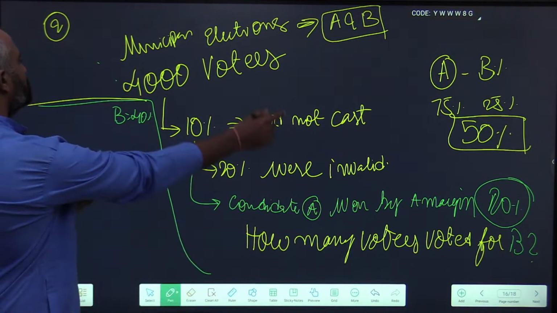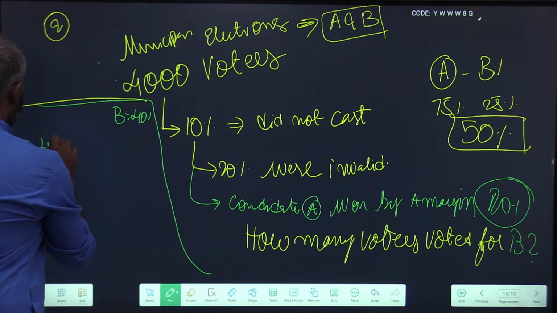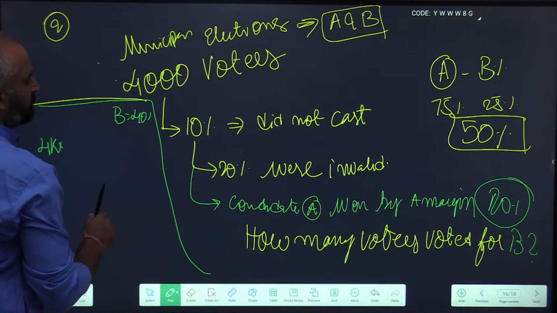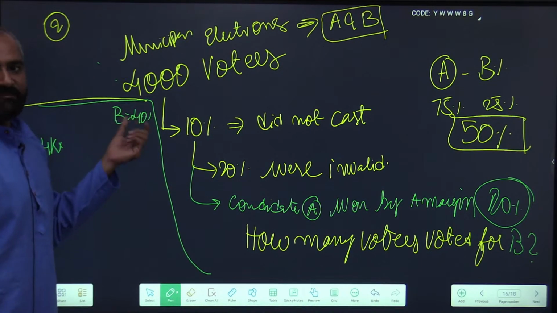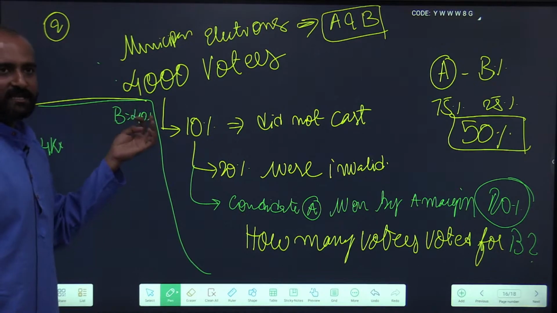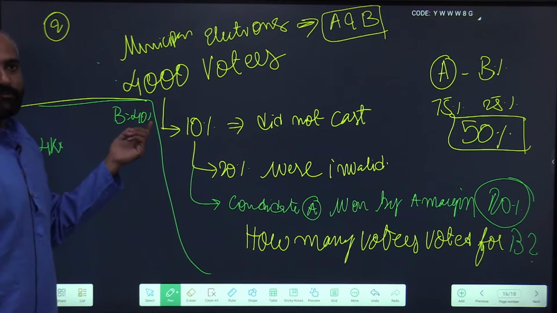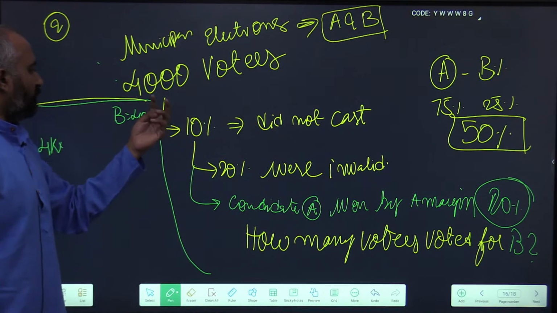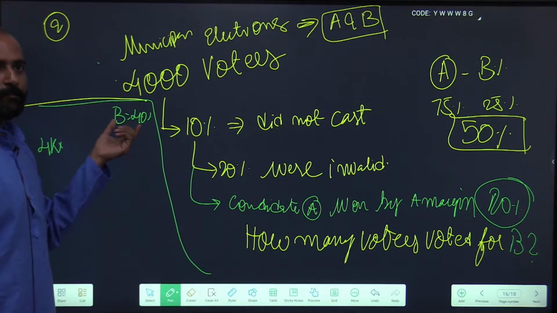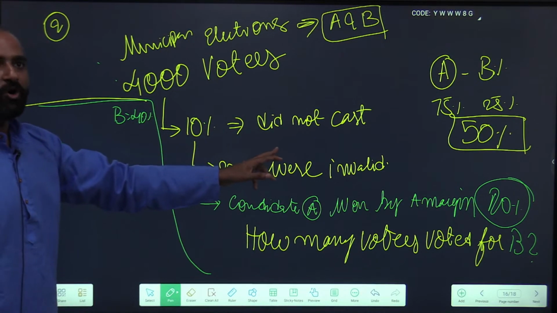So the number of voters are 4,000, so I'll simply write this as 4K. Next, 10% did not cast their votes. Which division contains the votes of B? If these people did not cast, it is the votes that are cast that contain B. So 10% did not cast their votes. So how many votes were cast?